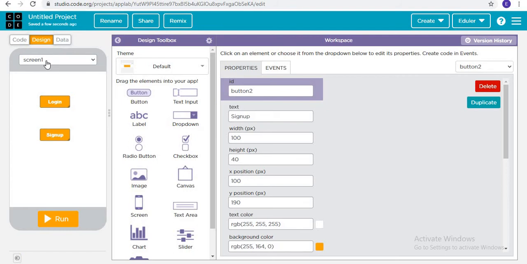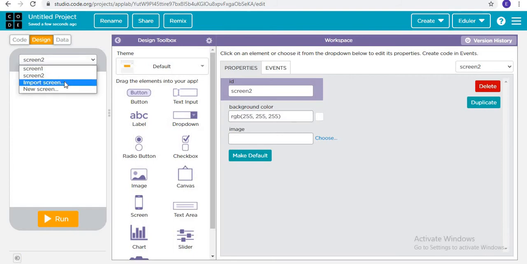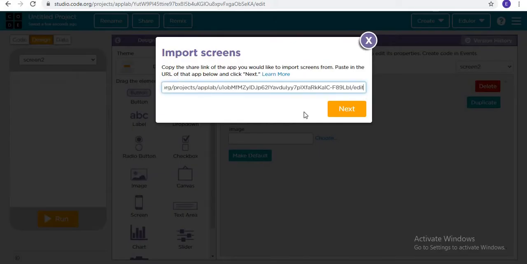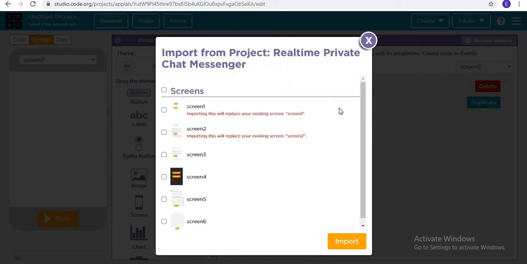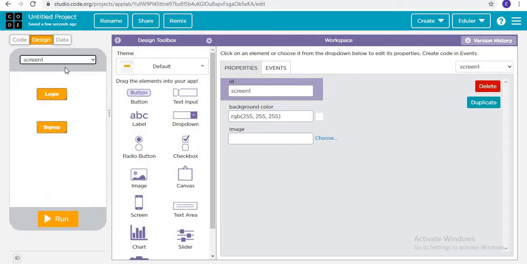Fine. Now we are creating more screens. New screen. So for that new screen, I'm going to import the screen. If you want, you can also import the screen. You can ask me the link of this project, I will give you, and then you can also import the screen. I will take all the screens, import them, and then go to screen number 1. Now you might be thinking how you will import, so you just ask me the project link and I'm going to give it to you.